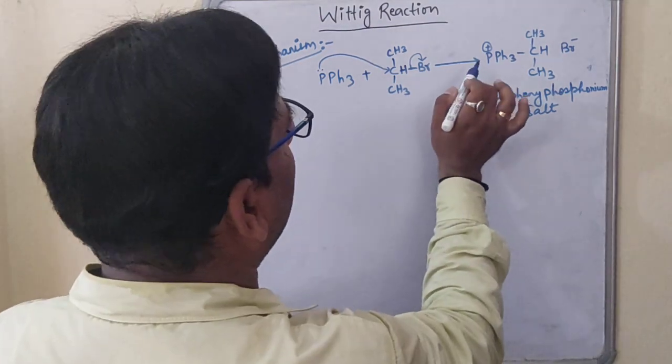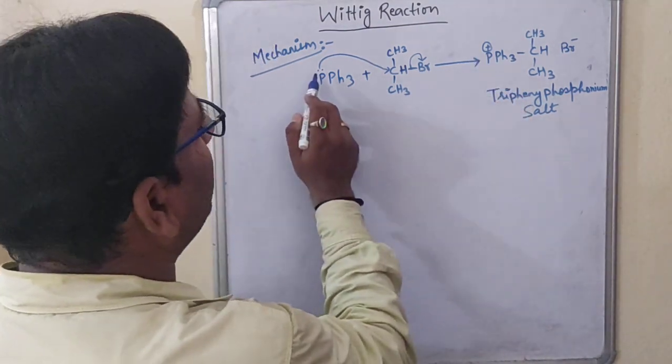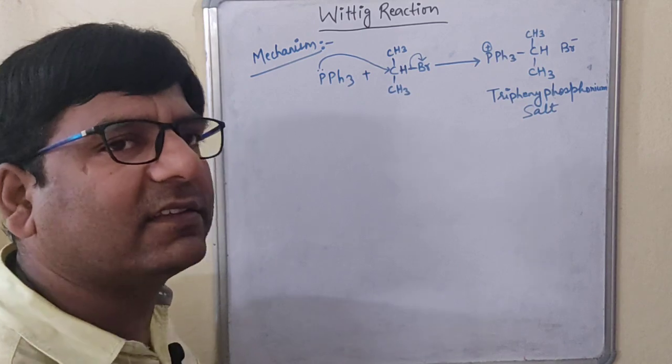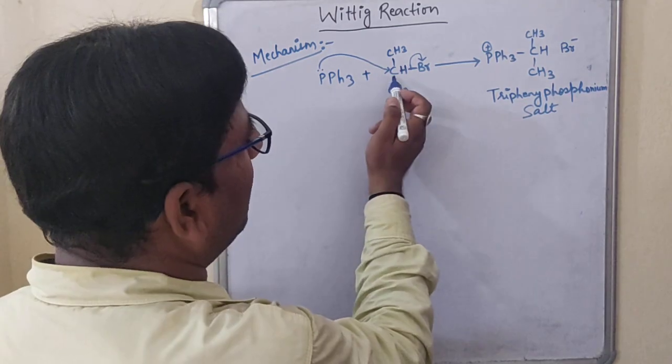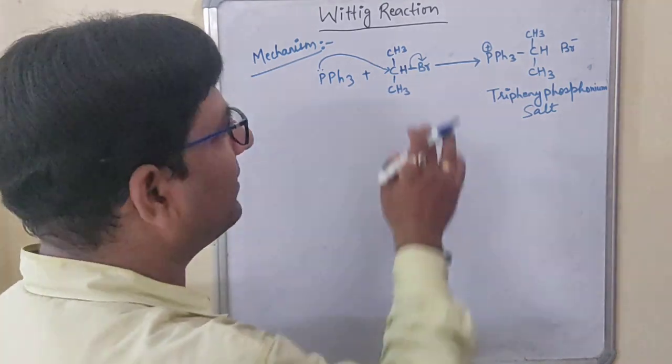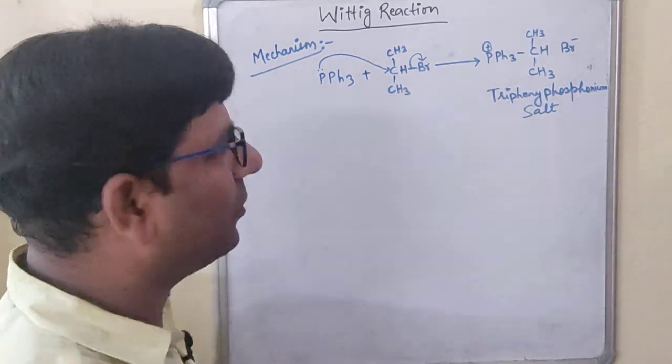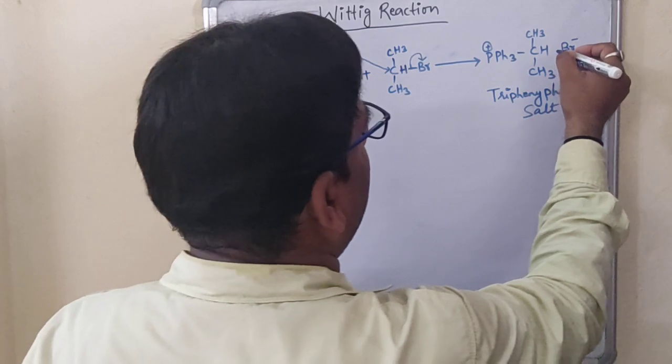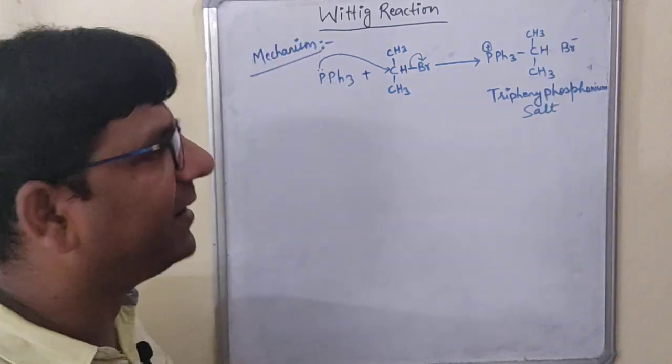Now why did it get the positive charge? Because this lone pair of electrons has been donated to this carbon, and when it attacks the carbon, this bond will break on this bromine, and bromine will be out because it is acting here as a leaving group. That's what we have written over here, Br minus.